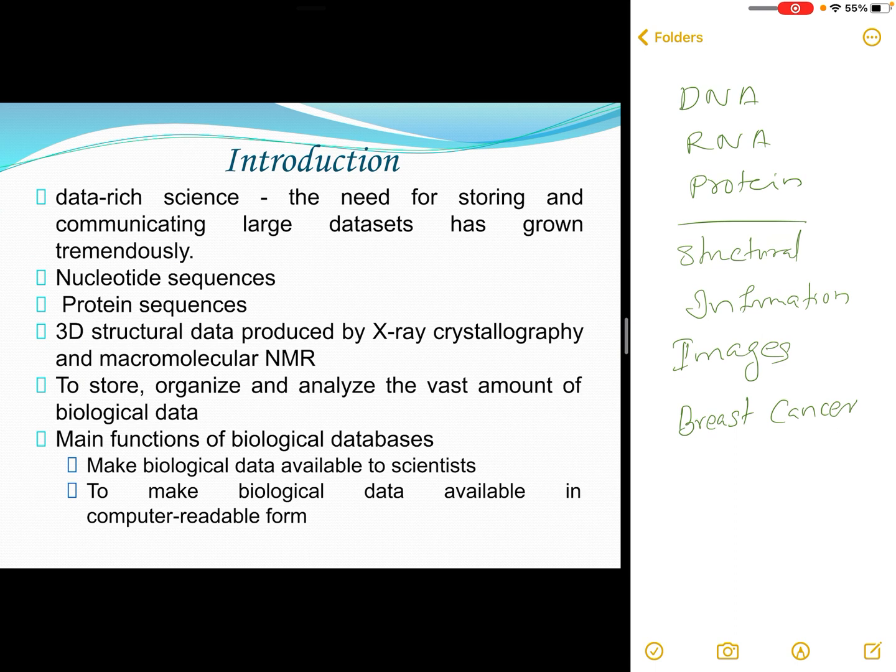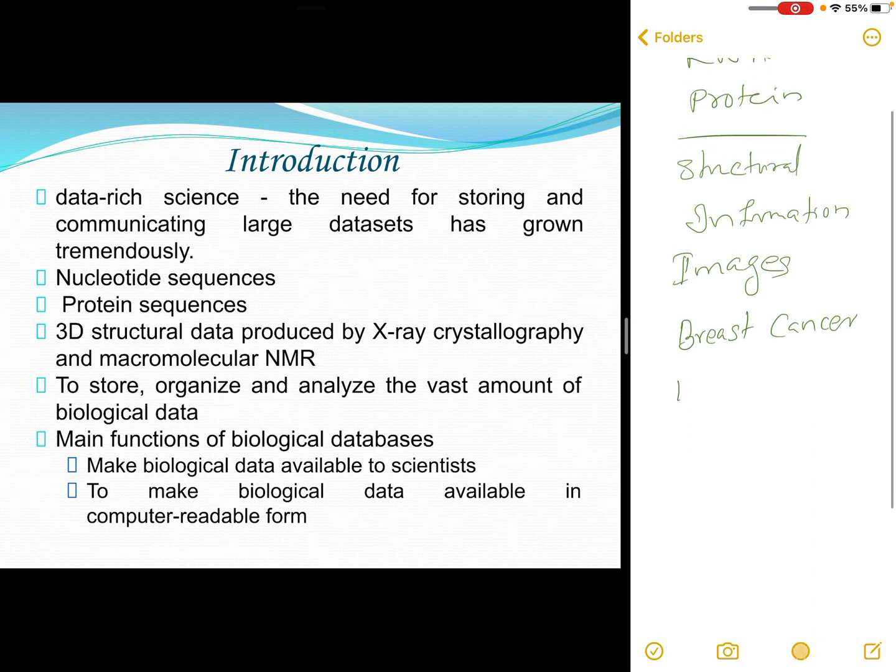So, make biological data available to the scientist. Another concept is to make biological data available in computer readable form. Since all the analyzing techniques are based on computer algorithms, the data must be available in a particular type of computer readable format.